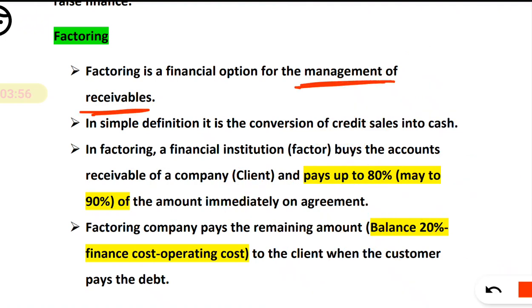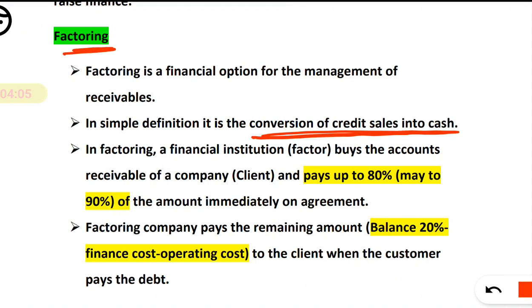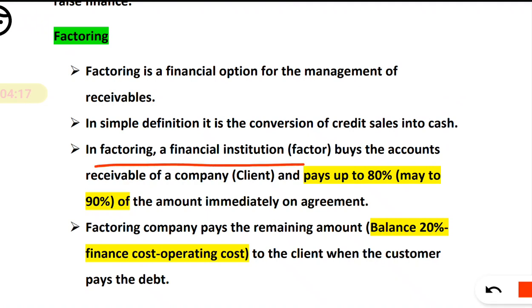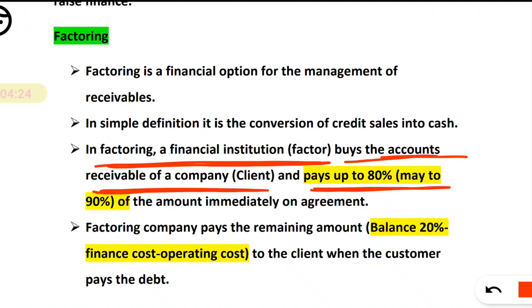It is an arrangement for selling the receivables. In simple words, it is a conversion of credit sales into cash. Simply you can say you are converting credit sales, meaning future receivables, by selling them to a financial institution, and you will get cash. Now in factoring, a financial institution, the factor, buys the account receivable of a company's client and pays up to 80% or up to 90% of the amount immediately or on agreement.